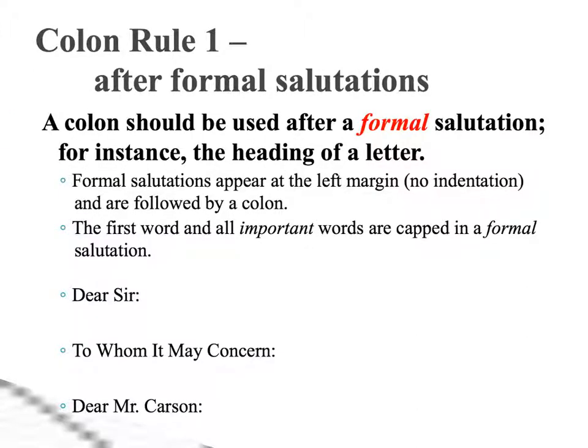Okay, so colon rule 1. This is when you put a colon after a formal salutation. A formal salutation is often the heading of a formal letter. So if you're writing a letter to a company or a deputy is issuing a subpoena, these will have very formal salutations. And a formal salutation will appear at the left margin, so there's no indentation. They're also followed by the colon.